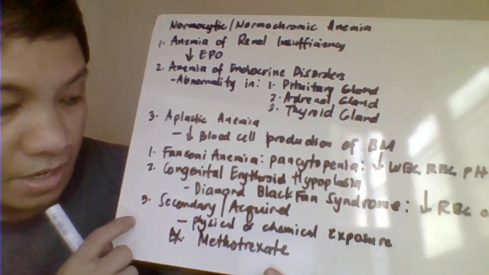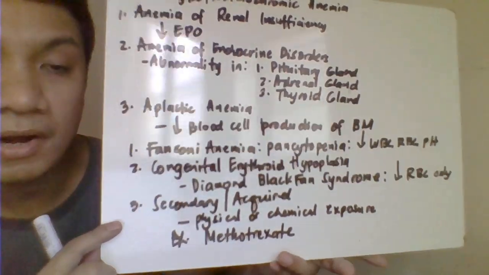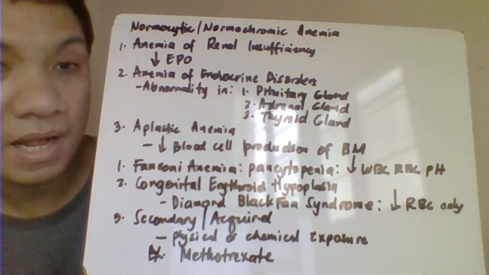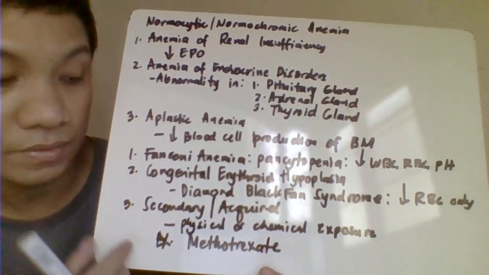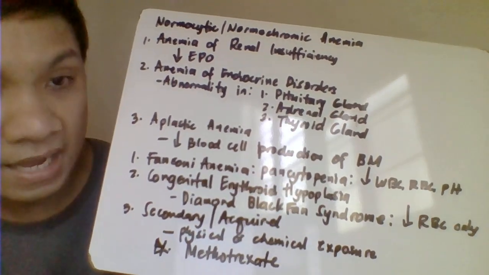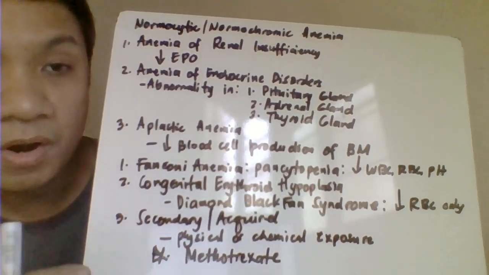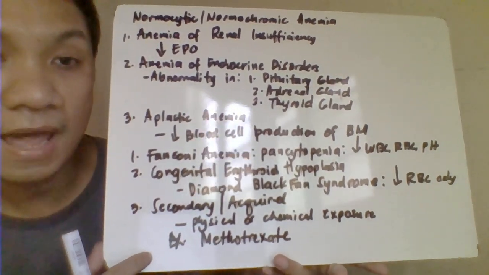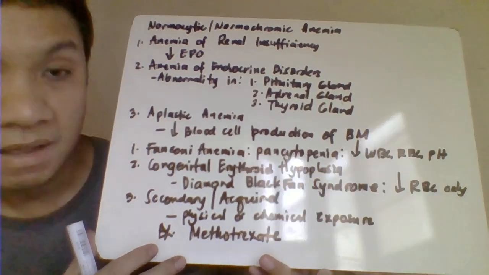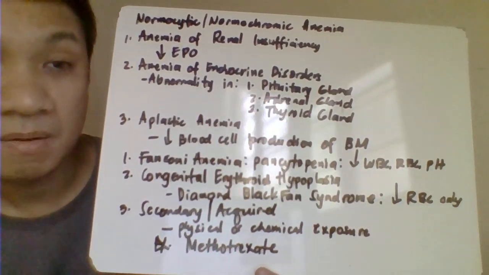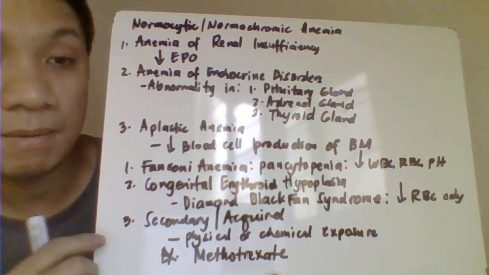So you could also have here your secondary or acquired. Para sa mga acquired disorder, is more of the exposure to your chemicals or even to environmental factors. So example for that na nag-induce ng bone marrow hypoplasia. Pag sinabing bone marrow hypoplasia, hindi siya nagpo-produce ng blood cells. Example for that, we have your chemotherapeutic drugs na methotrexate. Okay, so this one try to induce your problem with the production of our blood cells.